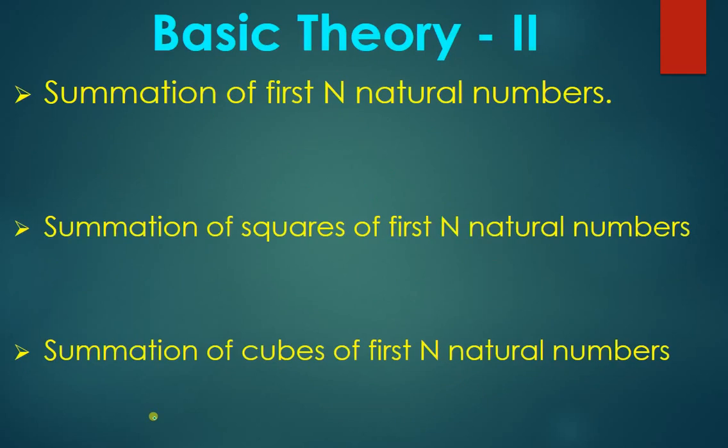Now we have to write a formula for summation of n natural numbers, summation of squares of first n natural numbers, summation of cubes of first n natural numbers, right? Let me give you an example of n natural numbers. We know a natural number starts from 1, so the numbers will be 1, 2, 3, 4 till n terms.